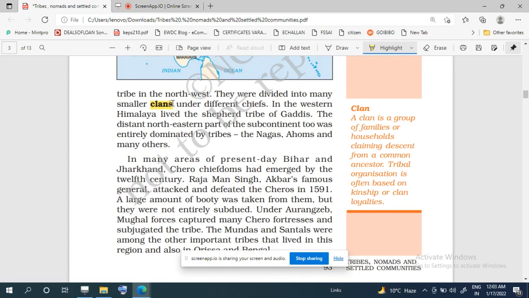Clans means an extended family, a group of families who have common ancestors. So a clan is a very large family, with a blood relationship among everyone, and everyone's ancestors are the same.